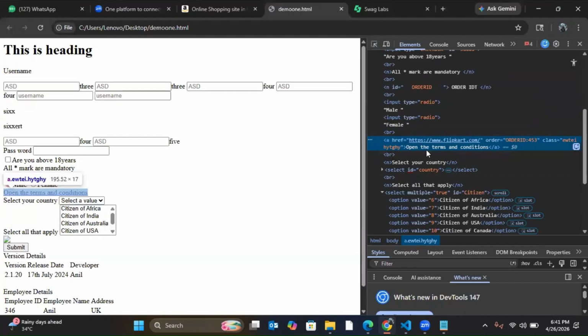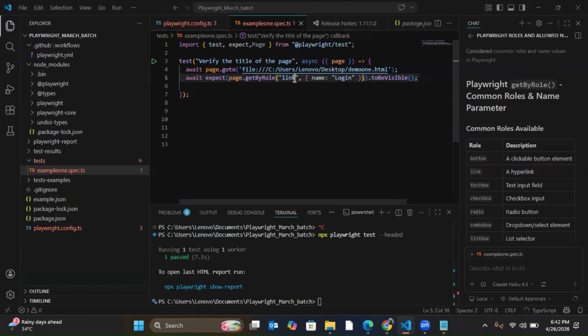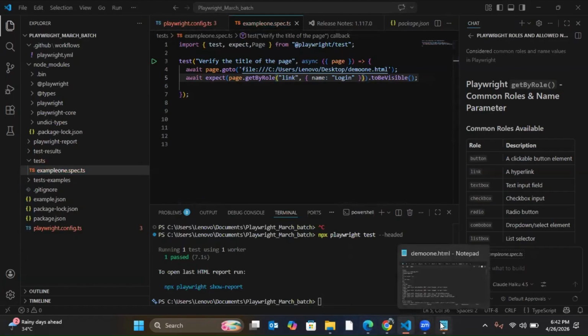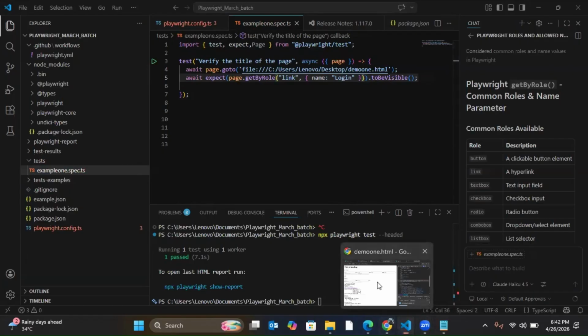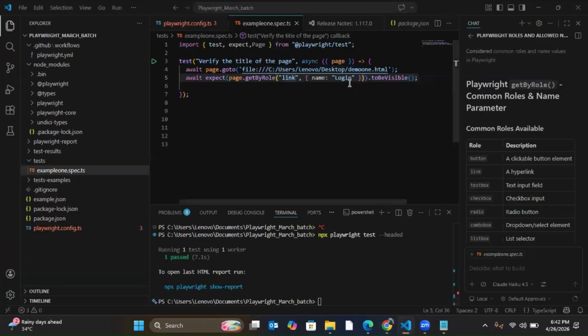So let me do one thing. Let me check whether it is visible or not, but using the getByRole locator. So what I can do here is getByRole. This is a link, so link, then name. Name is the visible text I can give. What is the visible text? This is the visible text. So let me copy that and give it.